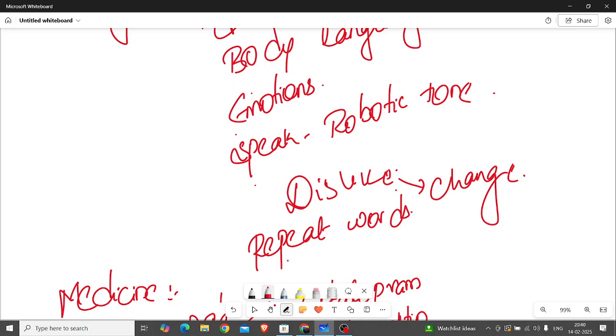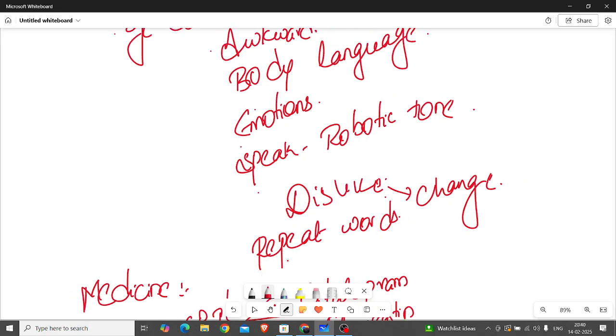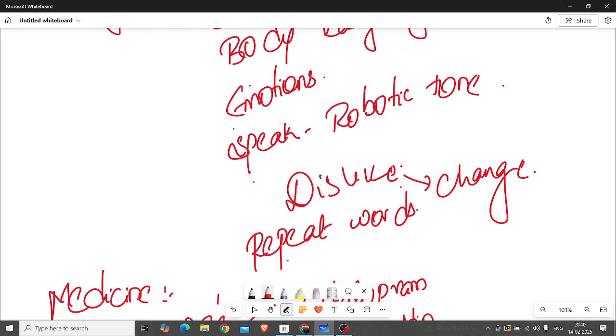And repeated words, continuously repeating words, phrases, sentences or commands. The continuity in things will be observed there.